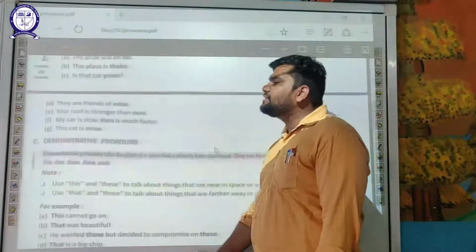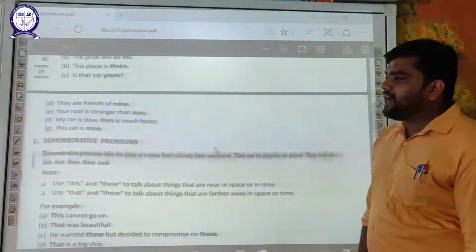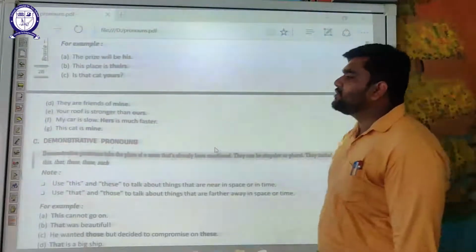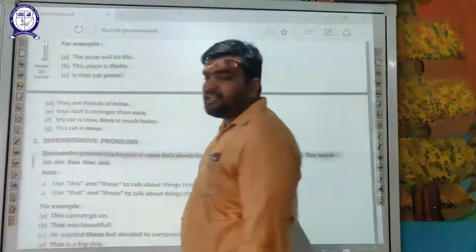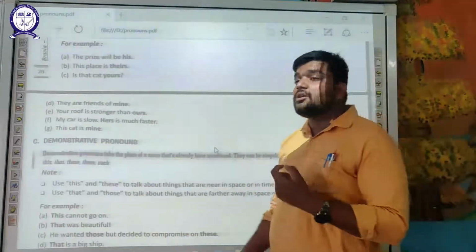Taking some more examples. They are friends of mine. Your roof is stronger than ours. My car is slow. Hers is much faster. This cat is mine. So mine, ours, hers, mine, these are possessive pronouns because they are telling us about the possession, the ownership.